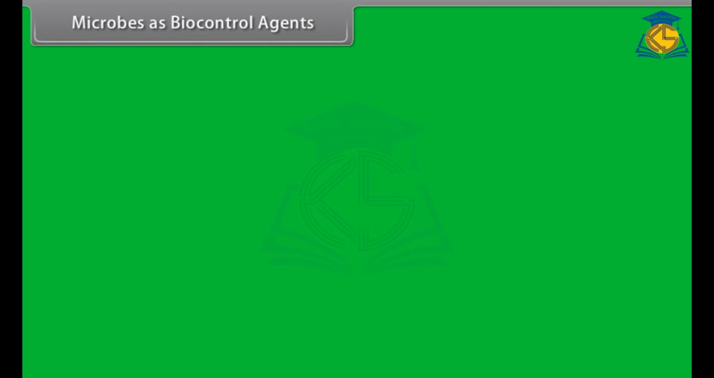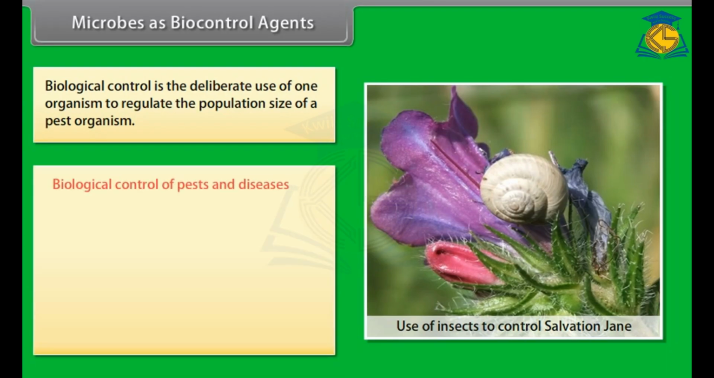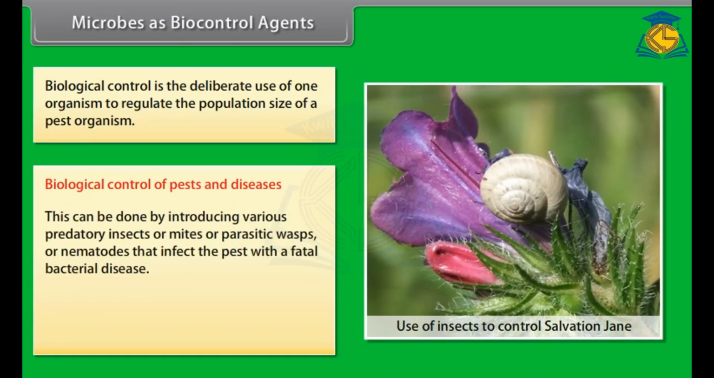Microbes as biocontrol agents. Biological control is the deliberate use of one organism to regulate the population size of a pest organism. Biological control of pests and diseases can be done by introducing various predatory insects or mites or parasitic wasps or nematodes that infect the pest with a fatal bacterial disease.